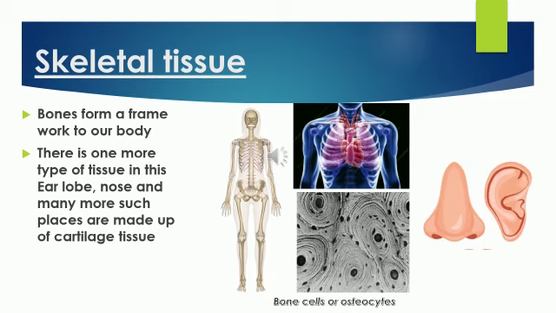The cells here are widely spaced and the matrix is a cheesy-like substance and slightly elastic, which is said to be cartilage tissue. You can see the earlobe, nose and many more such places are made up of cartilage tissue. And here you can see how bone cells look, and they consist of phosphorus and calcium. Bone cells are also called osteocytes.